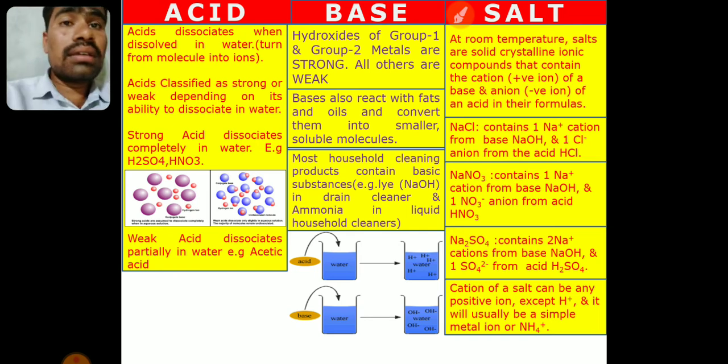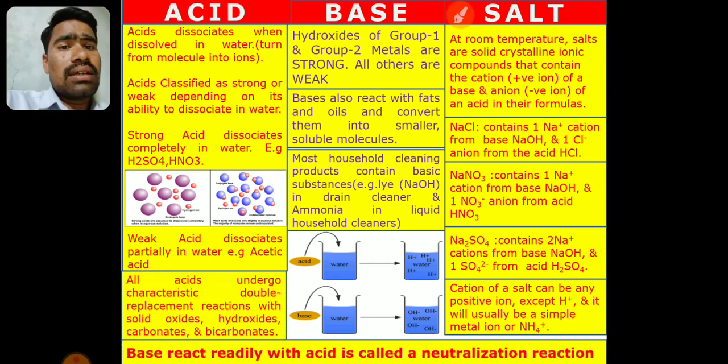See, the cation can be any positive ion except H plus, because H plus forms the acids. Hydrogen, though it is a non-metal, has a positive charge. Why? Because it has one electron in the outermost shell and it generally donates that electron, and because of this donation it gets a positive charge and forms the cation. So except H plus, all others come from metals only.